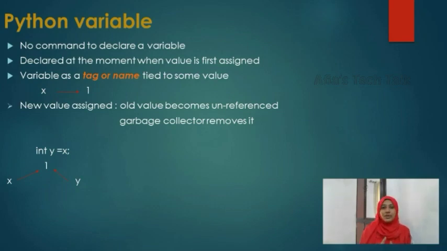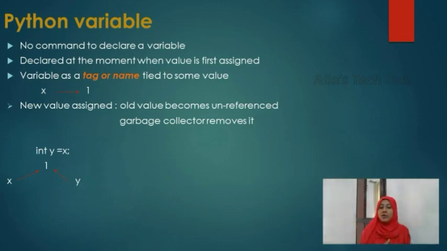When a new value is assigned to the variable, the old value becomes an unreferenced value, and the garbage collector will remove it. It means if x is now holding the data value 1, and we change the variable's value to something else, x is equal to 2, the old value 1 will be an unreferenced value, and it will be automatically removed by the garbage collector.